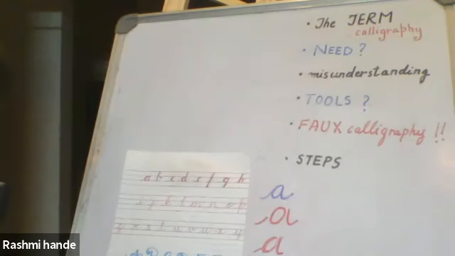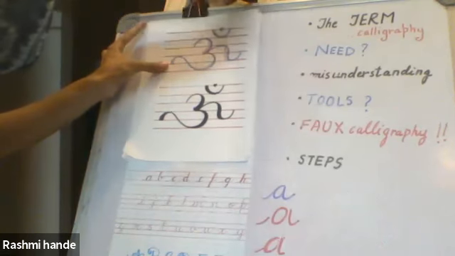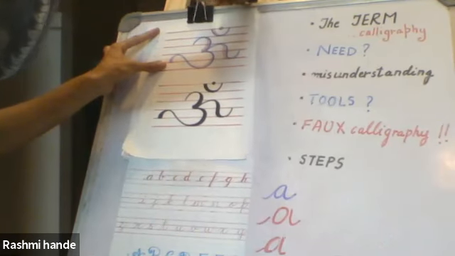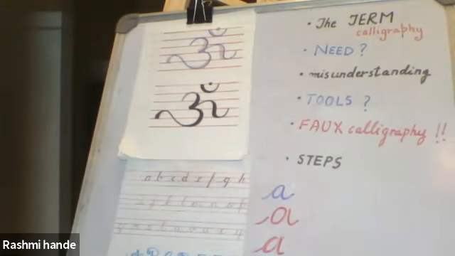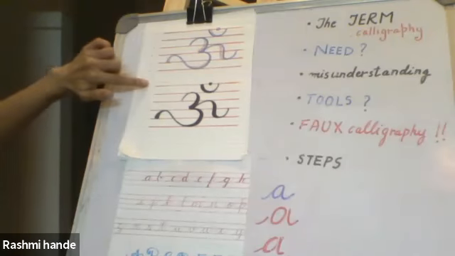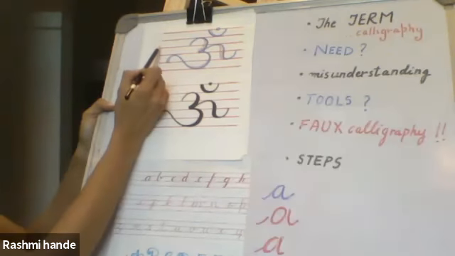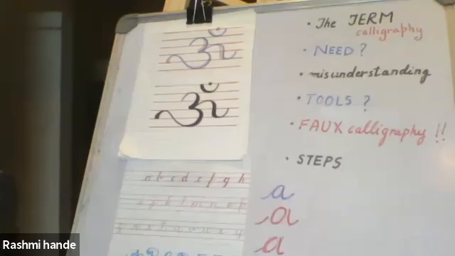So for Om, I would suggest you use 6 guidelines, equally spaced. And I'll take a fresh sheet so we can do it together. So take a different colored light pen or a pencil and draw 6 equidistant lines. 1, 2, 3, 4, 5, and 6.